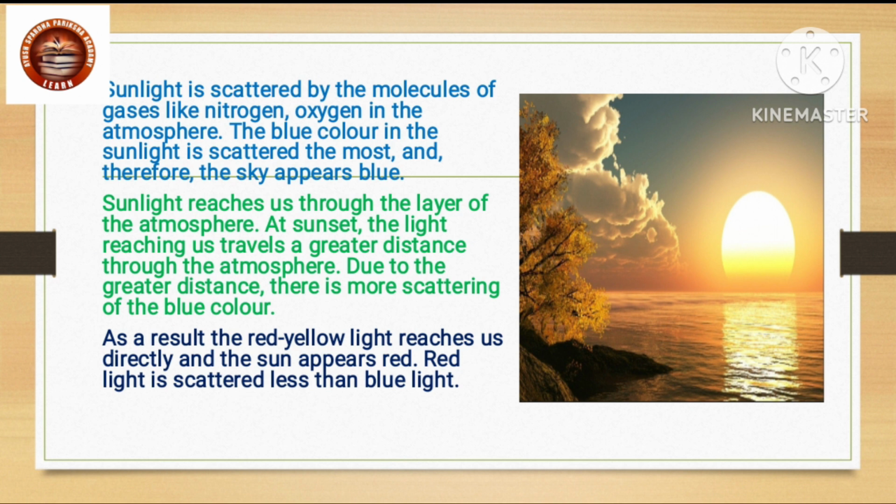Sunlight reaches us through the layer of the atmosphere. At sunset, the light reaching us travels a greater distance through the atmosphere. Due to the greater distance, there is more scattering of the blue color. As a result, the red-yellow light reaches us directly and the sun appears red. Red light is scattered less than blue light.